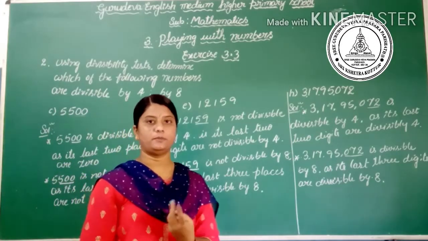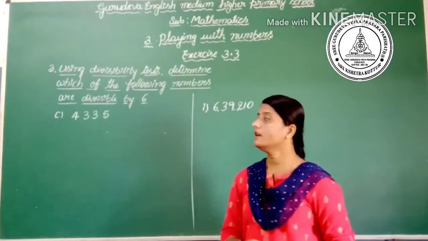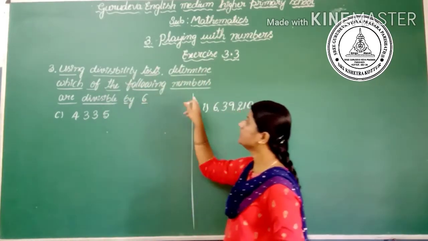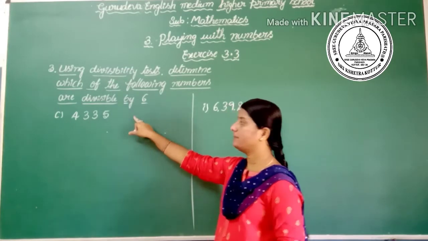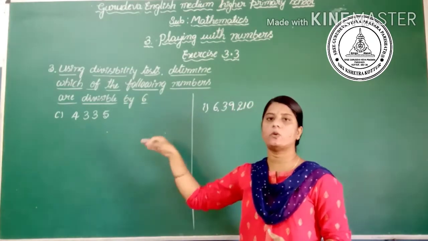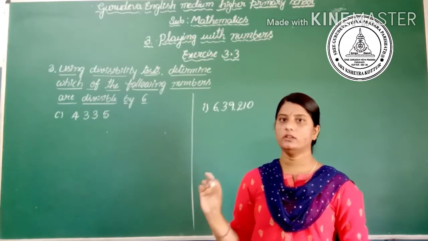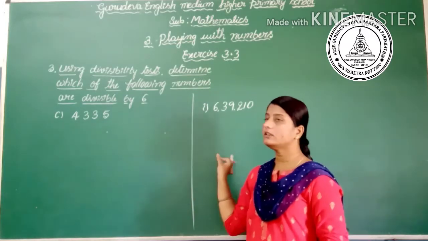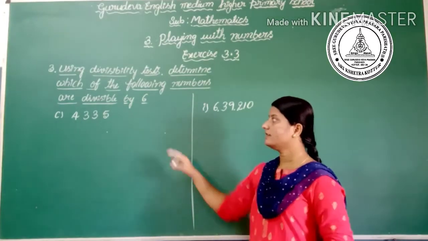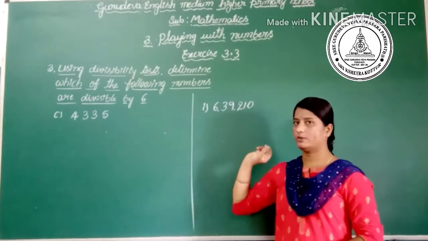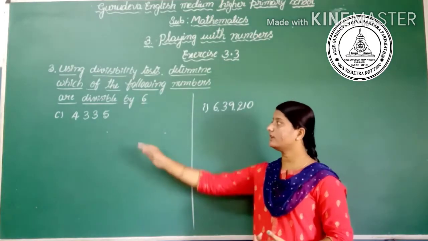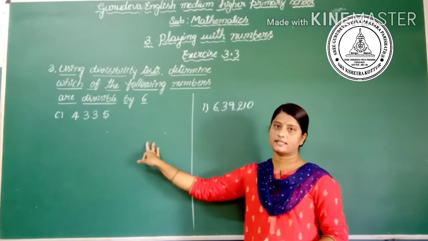Let's go to the third one. The third one is using divisibility test, determine which of the following numbers are divisible by 6. So here we have to check whether the given numbers are divisible by 6 or not. Okay, so they gave 10 questions. In that I have taken 2 different questions, that is C question and I question. Okay, yes, let's start to check whether the number is divisible by 6 or not.